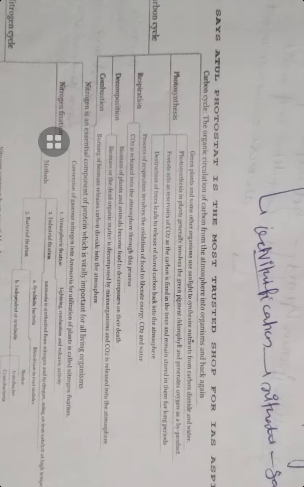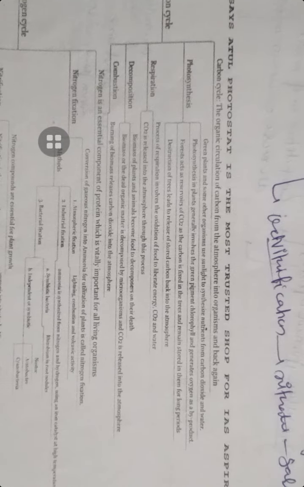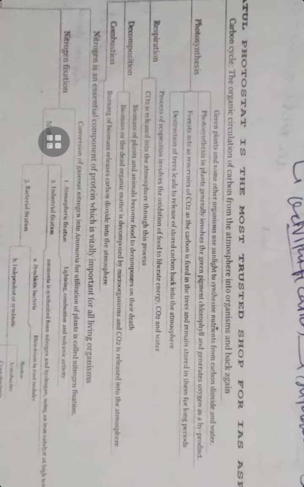So this is okay. Now next one is what? Next one is the cycles. First we discuss the carbon cycle, the circulation of carbon from the atmosphere into organisms and back again. This is through photosynthesis, where green plants and some other organisms use sunlight to synthesize nutrients from carbon dioxide and water.